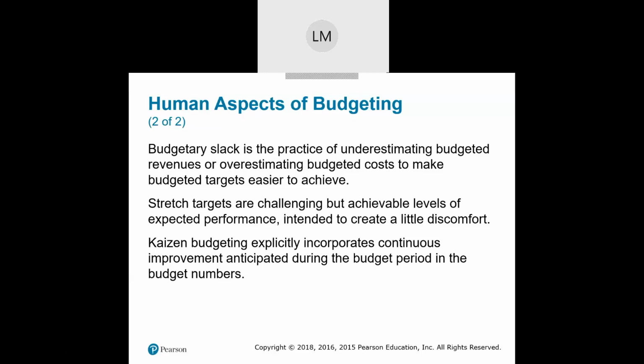And then there's another concept in budgeting called Kaizen budgeting. This is a concept of incorporating continuous improvement during the budgeting period and in the budgeting numbers. For example, let's say that our goal is to decrease our cost of goods sold by 1/2 of 1% each and every quarter, or each and every month, whatever.